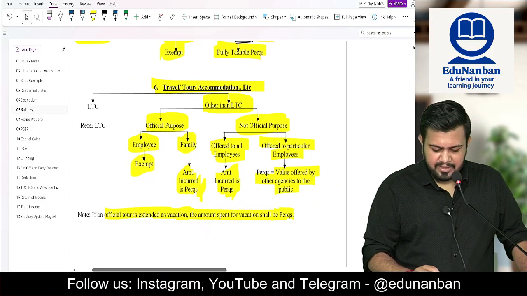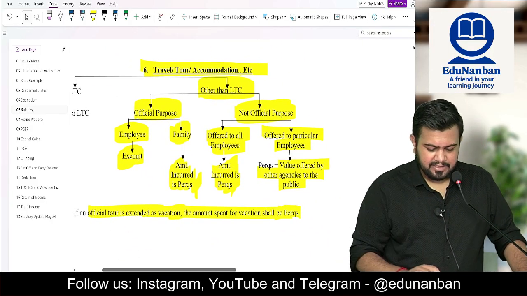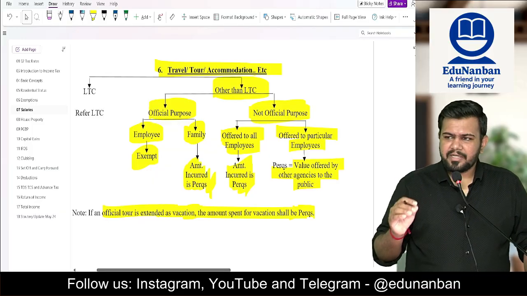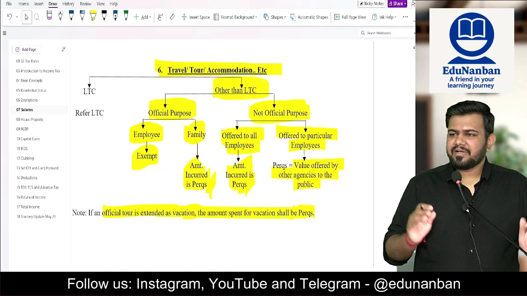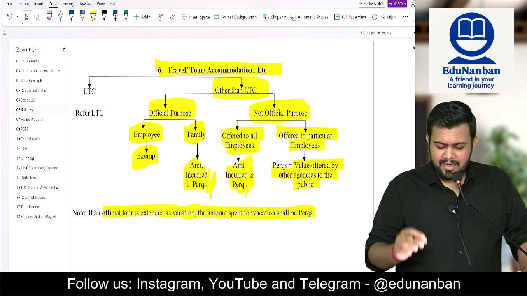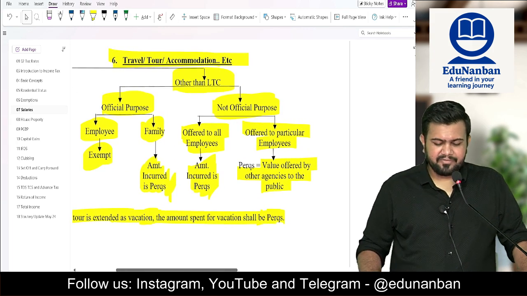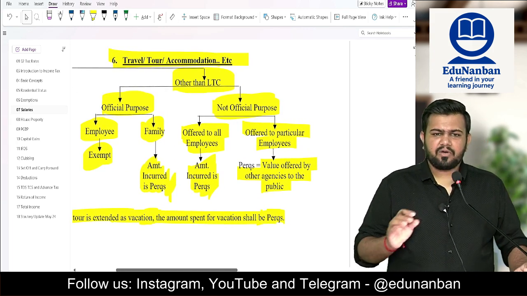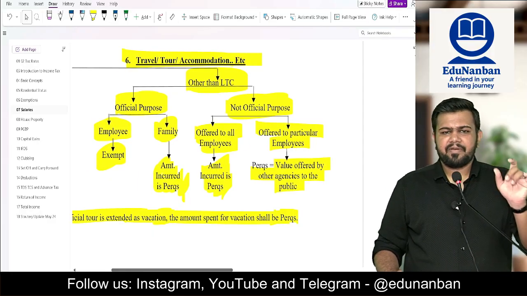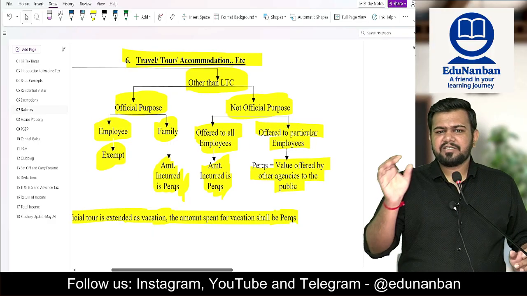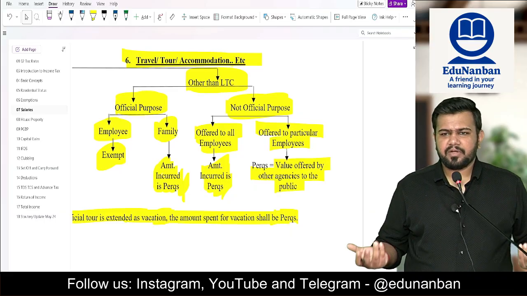Next, travel, tour, accommodation, etc. If travel, tour or accommodation is provided and this is other than leave travel concession (leave travel concession, you see that section), then you have to see whether it is for official purpose or not. If it is for official purpose, then in case of the employee, it is exempt. For the employee's family, it is taxable. Whatever amount incurred is taxable.